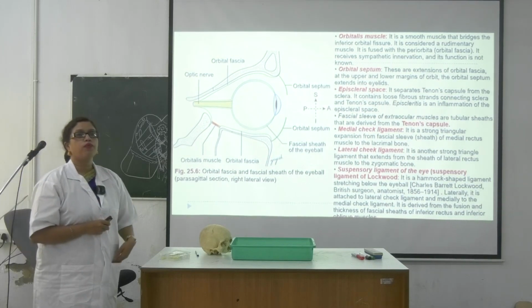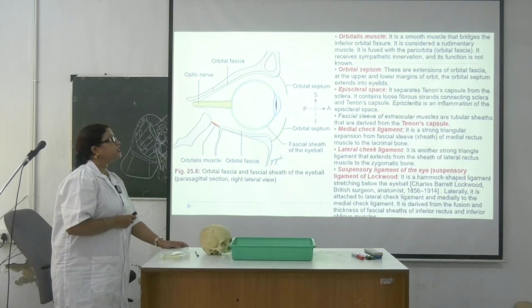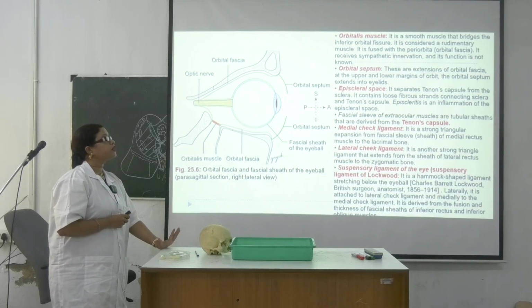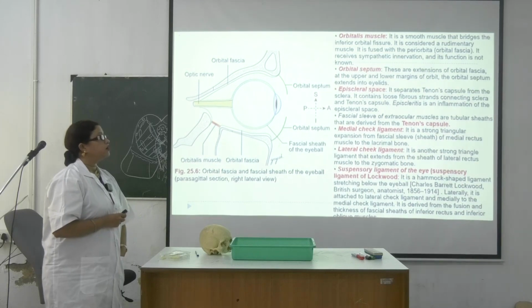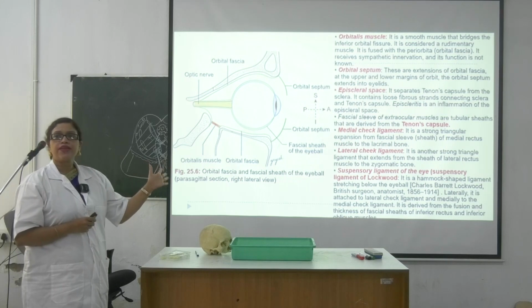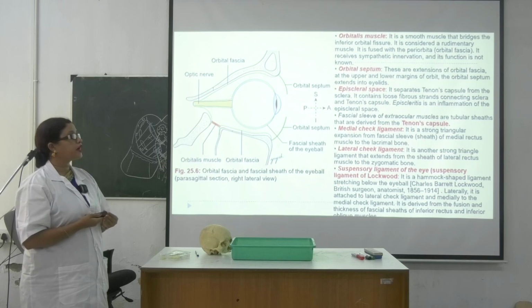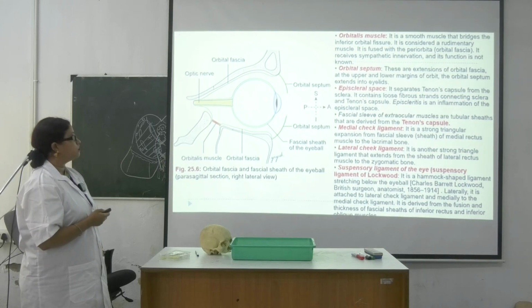Just write it down. Or the medial check ligament and lateral check ligament, I have told you, and the last one is the suspensory ligament of Lockwood. Okay.